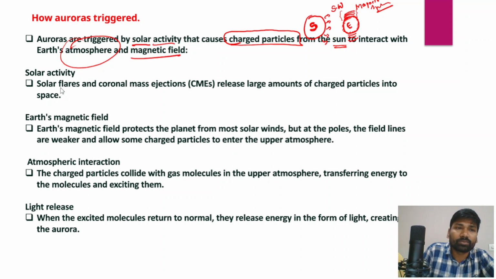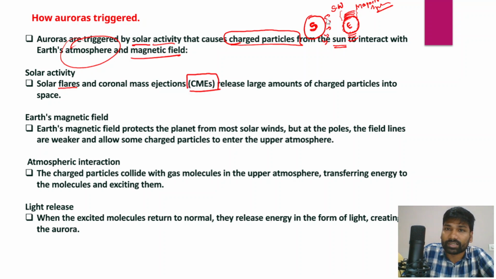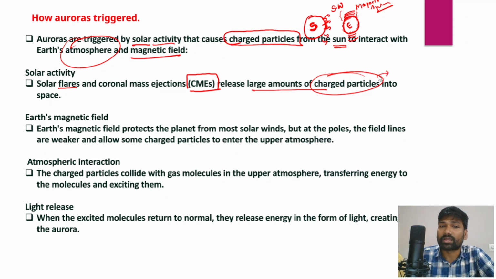And in fact, phenomena such as solar flares and even coronal mass ejections that we have just discussed release a large amount of these charged particles, and then these charged particles released into space interact with Earth's atmosphere and Earth's magnetosphere as well.